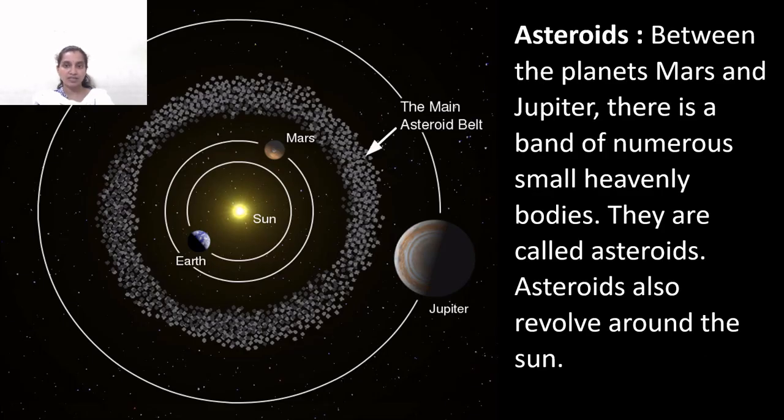Between the planets Mars and Jupiter, there is a band of small heavenly bodies. Now this band of small heavenly bodies which are present between Mars and Jupiter are called asteroids. These asteroids are made up of small rocks, maybe some metals or maybe some other elements. Asteroids also revolve around the Sun.